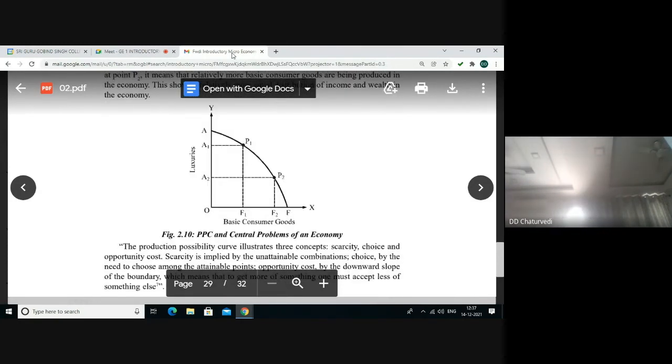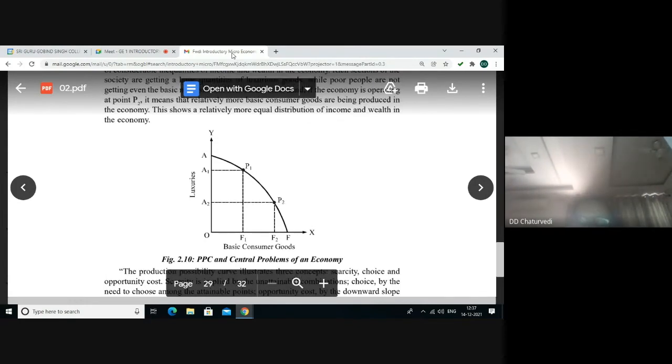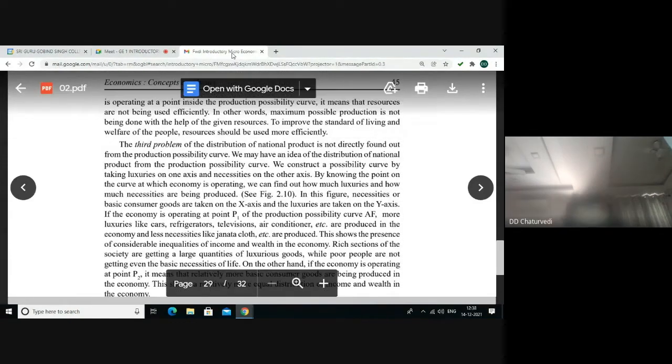When the economy is at point P1, more of luxurious goods and less of necessities are being produced. Opposite is the situation when the economy operates at point P2 that lies on the lower part of the production possibility curve. So we often find considerable inequalities of income and wealth in the economy when more quantity of luxurious goods are produced while poor people are not getting the basic necessities of life.